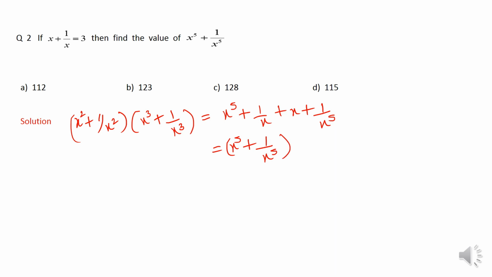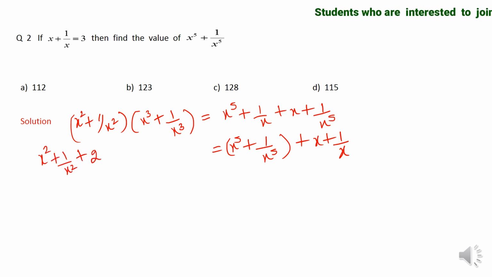That means I have created the required expression x power 5 plus 1 upon x power 5 from this product. So we have to create this expression indirectly. We cannot square or cube the given data and get this. It's not so direct. Now what should I do? x square plus 1 by x square I can easily find by squaring the given expression, as x square plus 1 by x square plus 2 will be equal to 9. So I can write x square plus 1 upon x square equal to 7.